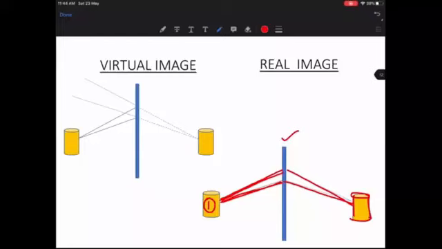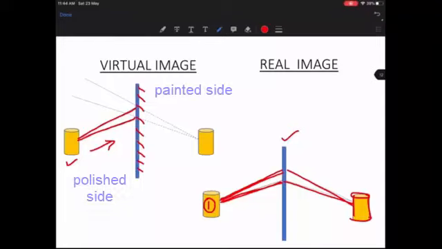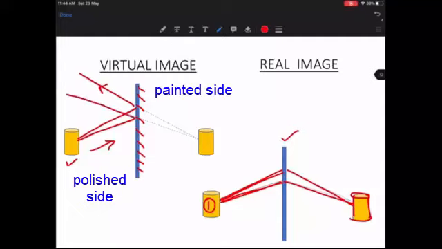On the other hand, suppose the same object is now placed here, but somehow we are not able to capture the actual light rays that are coming out of the box. Why so? Let's say these are the two rays which are coming out of the box, and they are not able to move or go across to the other side because it is a painted side. So what will happen? These light rays will get reflected in this direction. The second light ray will also get reflected in this direction, and they won't be reaching the other side. So this is where we are actually observing.